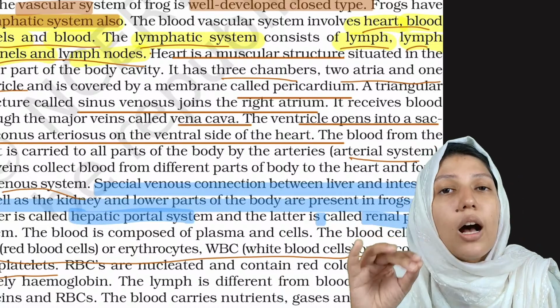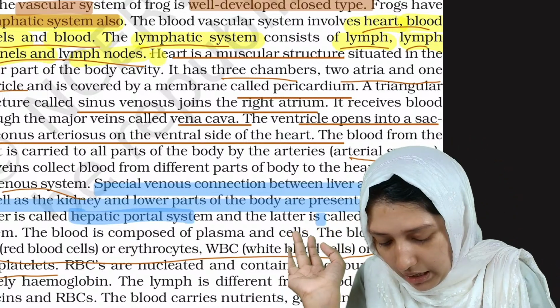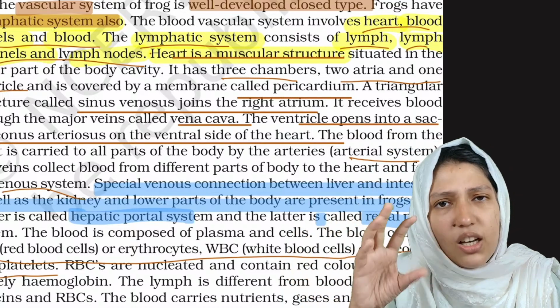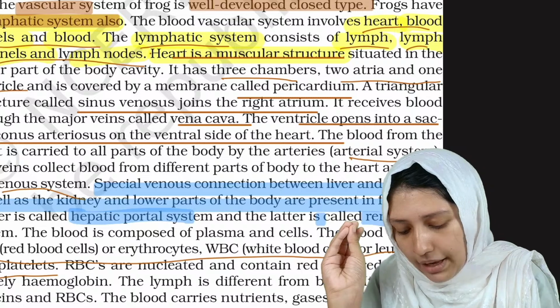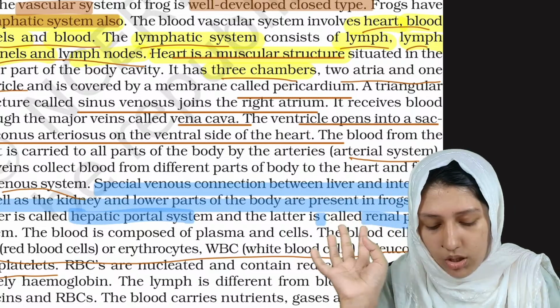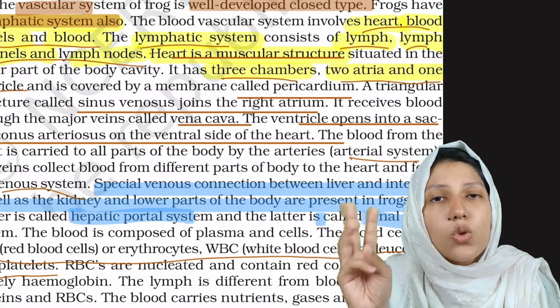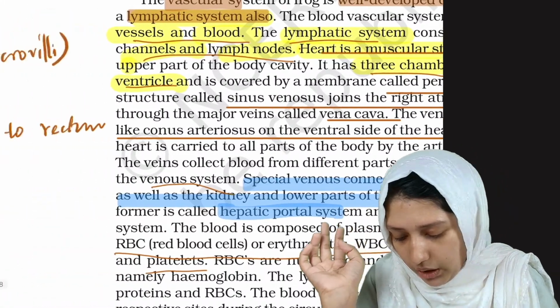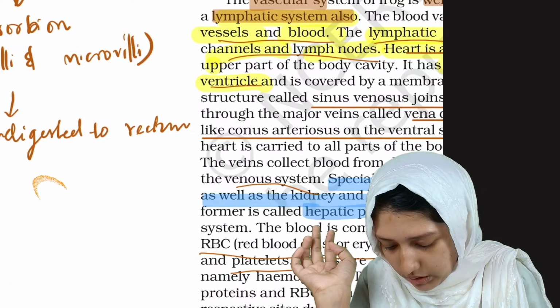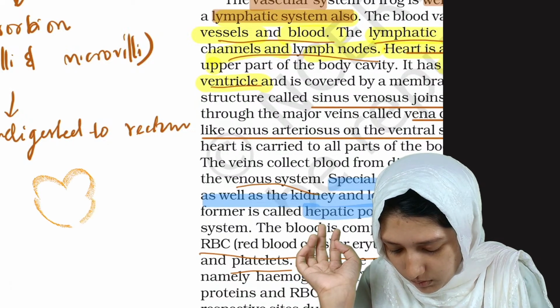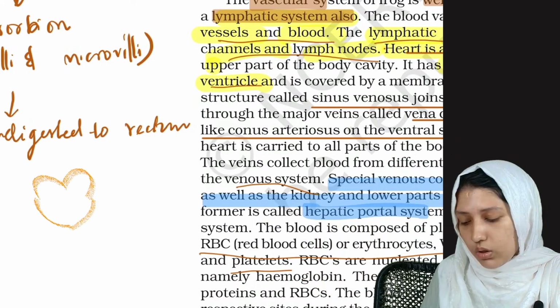And now coming into the heart. What are the features of the heart? The heart is a muscular structure as usual, and it has three chambers, two atria and one ventricle. Okay, and let's see how it looks.